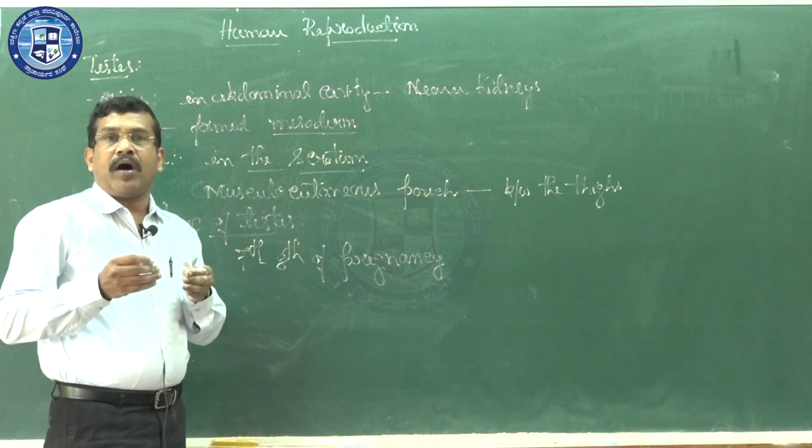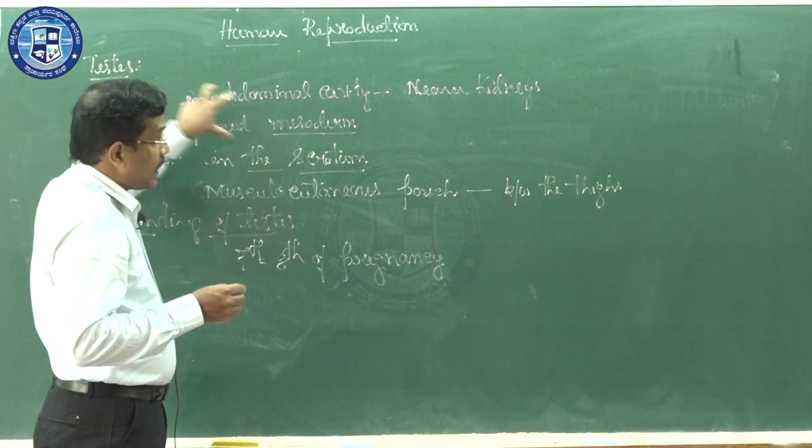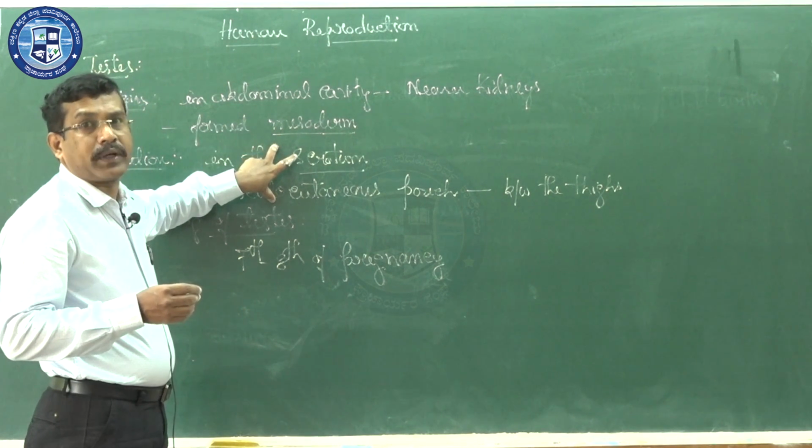In the 7th or 8th month of pregnancy, the testes descend into the structure called the scrotum.